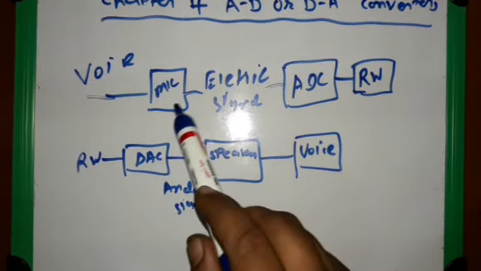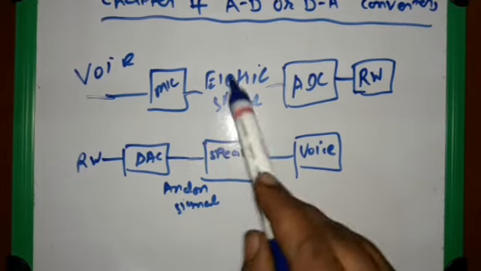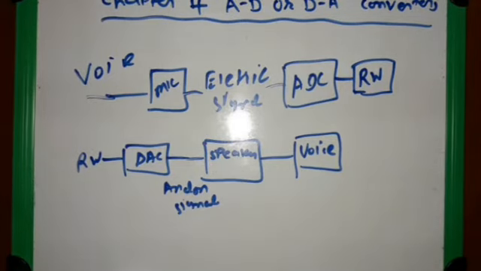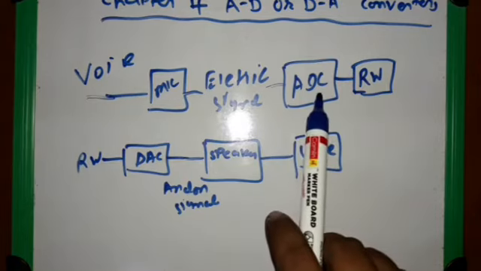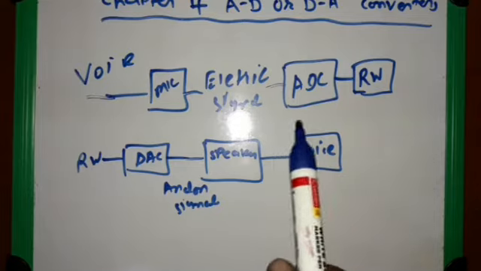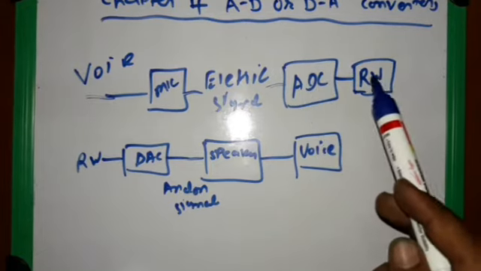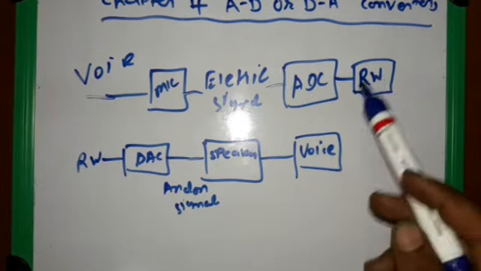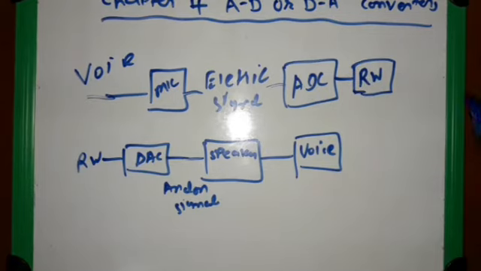Here we see that our voice is converted through the microphone into an electrical signal, and this electrical signal goes to our ADC, or analog to digital converter. The analog to digital converter converts this analog signal into a digitalized signal, a digital signal. Here the digital signal is converted, and through radio waves it is transmitted.